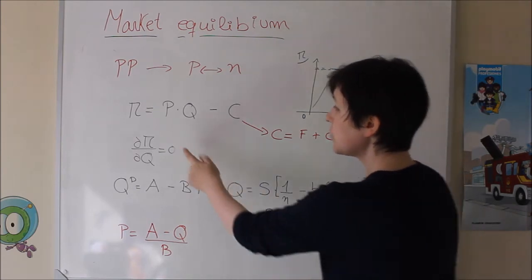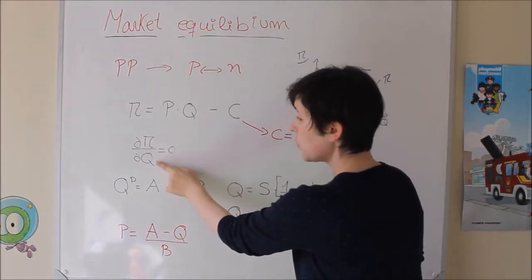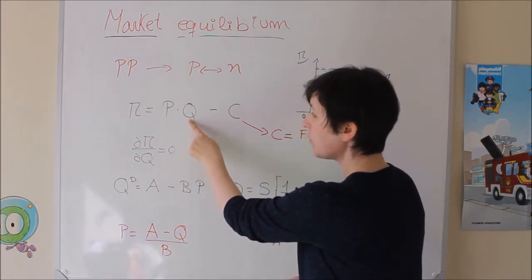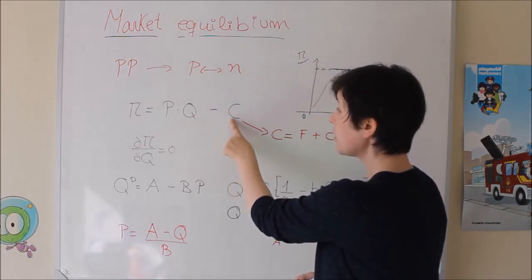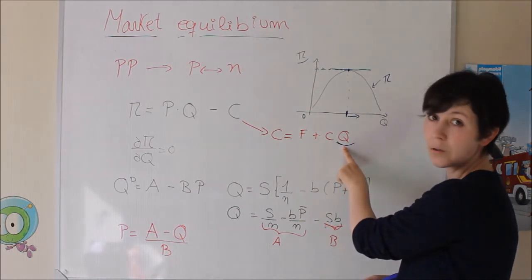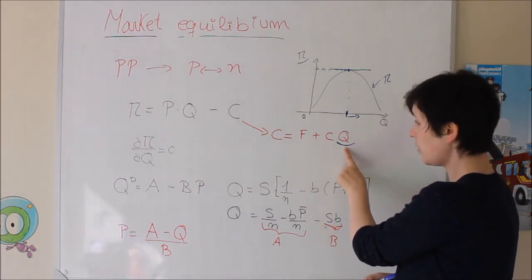So when you want to do this derivative, the derivative of this function with respect to the quantity, it's not just looking the derivative with respect to this variable. Also, inside of this cost, you must know that there is also the Q, the production. So you need to take into account this one.